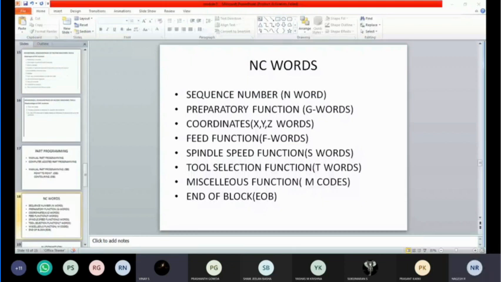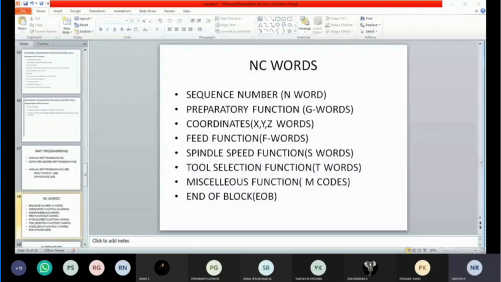By using the tool selection code, I can change the tools, like if I need milling, drilling, boring, or lathe operations. Depending upon that, I will give the codes, and the selection of the tool will be carried out by the machine tool. Then the required operation according to the codes you have given will be done.